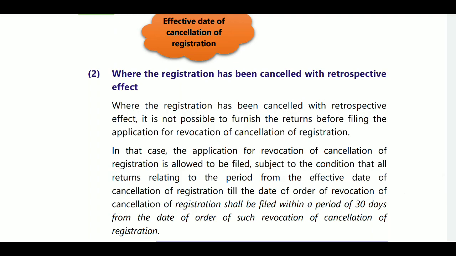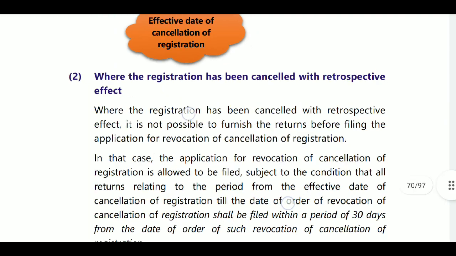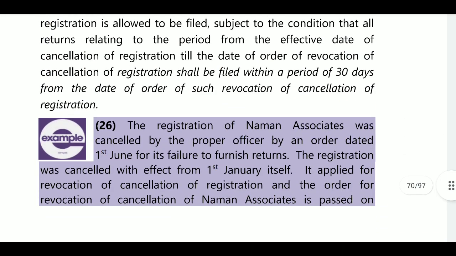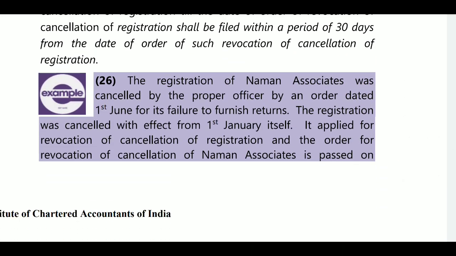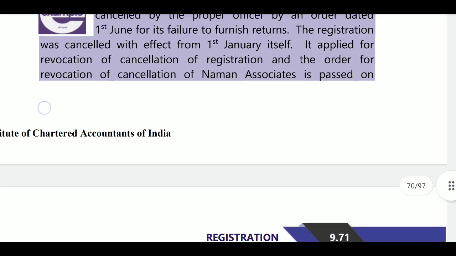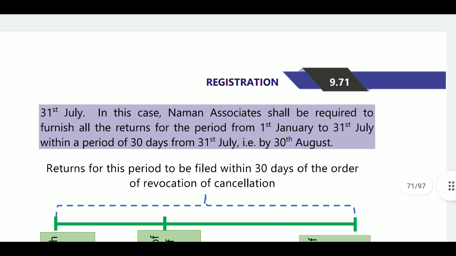Next, whether registration is cancelled with retrospective effect. For example, the registration of Naman Associates was cancelled by the proper officer by an order dated 1st June for its failure to furnish returns. The registration was cancelled with effect from 1st January itself. It applies for revocation of cancellation of registration, and the order for revocation of cancellation of Naman is passed on 31st July. In this case, Naman Associates shall be required to furnish all returns for the period from 1st January to 31st July within a period of 30 days from 31st July. That is by 30 August.